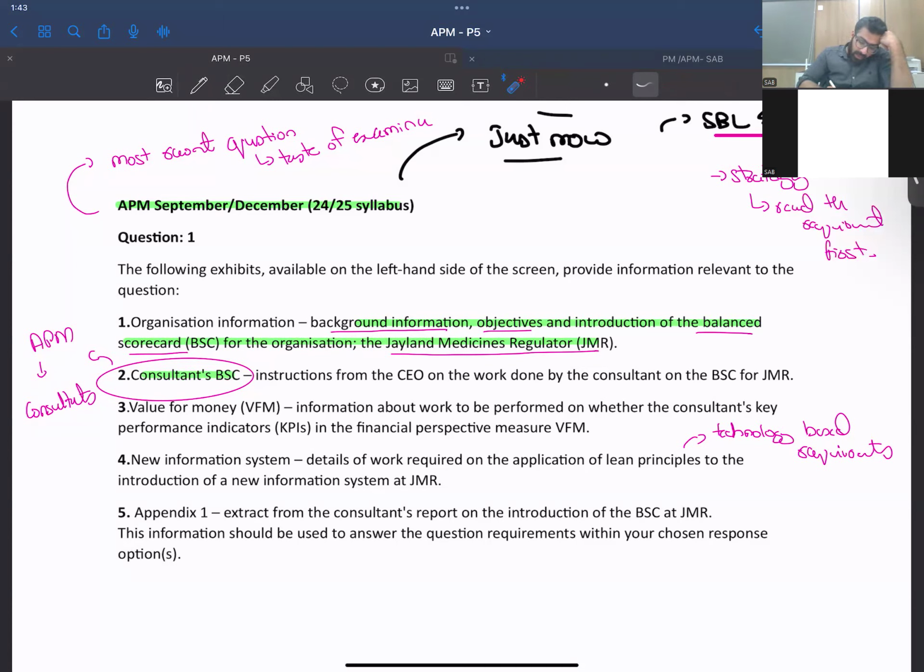Whereas I see that work is required on the application of lean principles. Now, which topic is this? I believe it is lean management, a topic that we have covered just in the previous lectures. It's lean management that has been tested here, right?